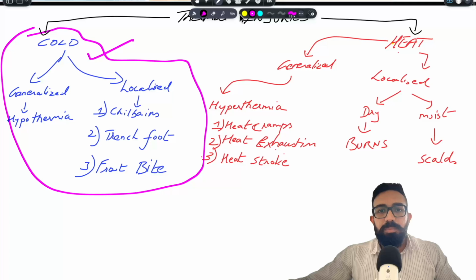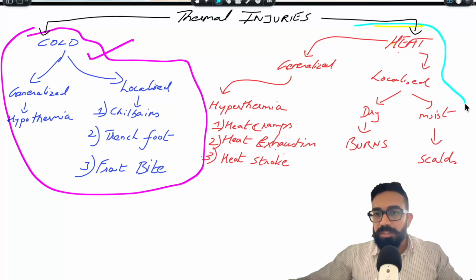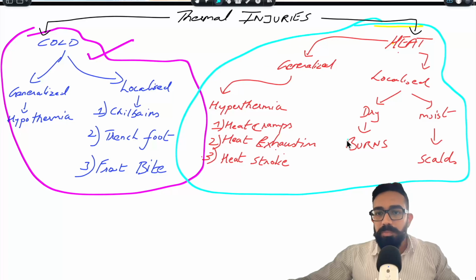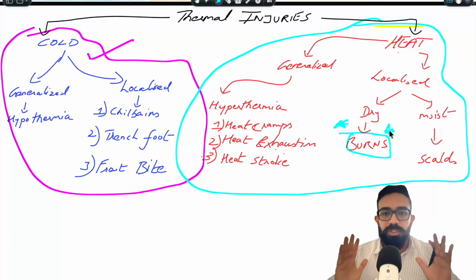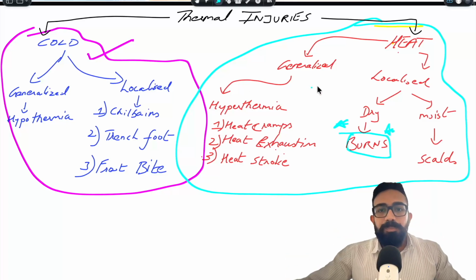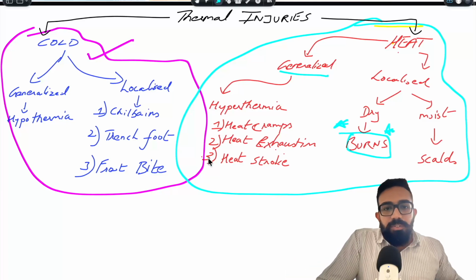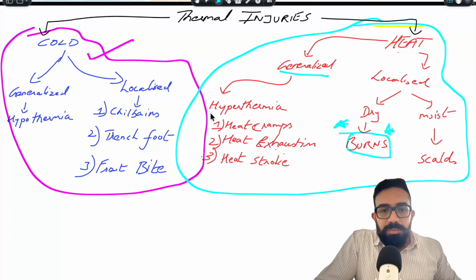Now we will proceed to a part which is much more interesting. Why is it much more interesting? Because it has a power of deceit. This is why forensically it is very important, which is the burns topic. This is more important from a forensic point of view, and this is going to occupy the major chunk of this video. But we will start the video by first discussing the generalized effect of heat, where the entire body is subjected to heat.